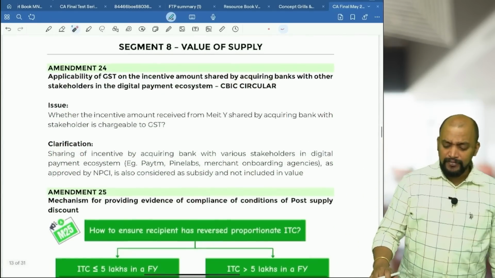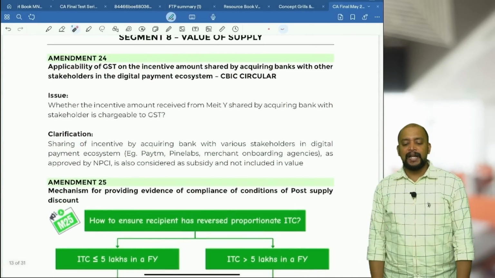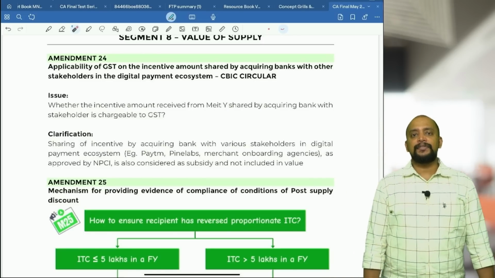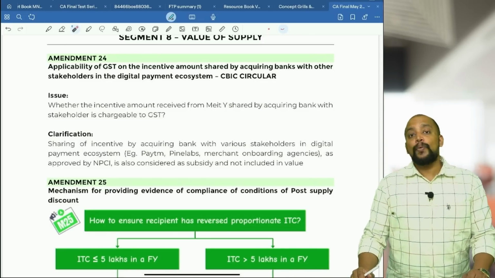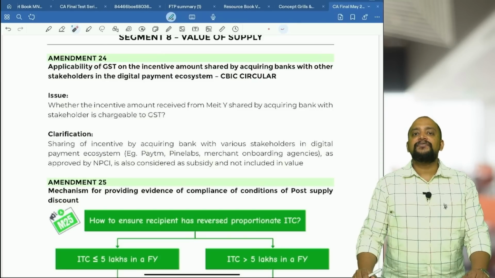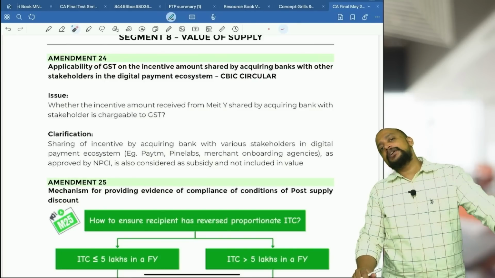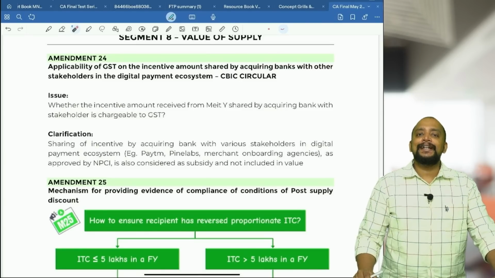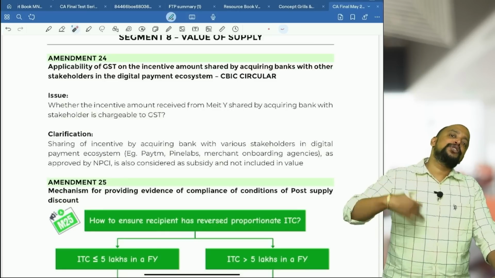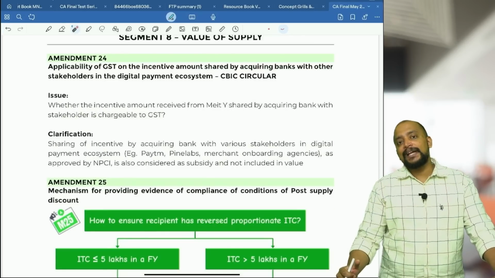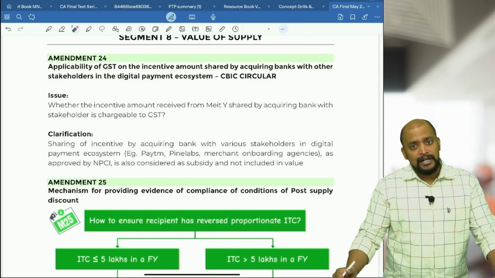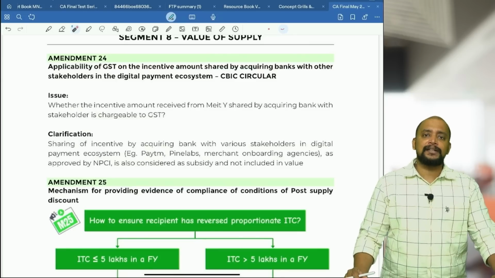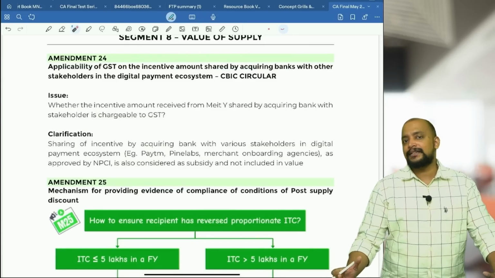Then next one, value of supply. In this, there is one amendment related to further sharing of incentives. Already we had one circular: MEITY, the Ministry of Electronics and Information Technology, will be giving incentives to the banks, that is acquiring banks, for the purpose of providing UPI transactions. If you see a consumer to merchant UPI transaction, there won't be any deduction. The full amount will be given to the merchant. That's the reason why merchants encourage UPI transactions. Then what is the benefit to these acquiring banks like HDFC or ICICI who are all involved in this?